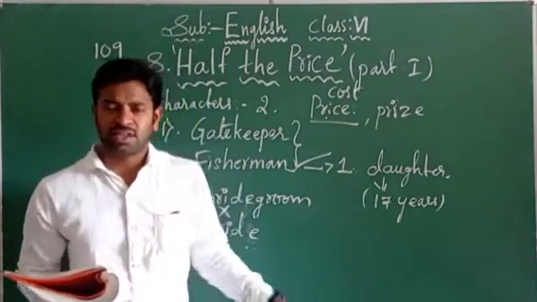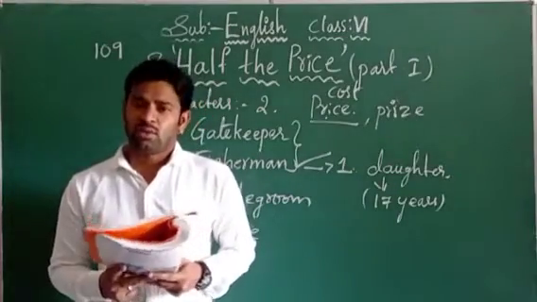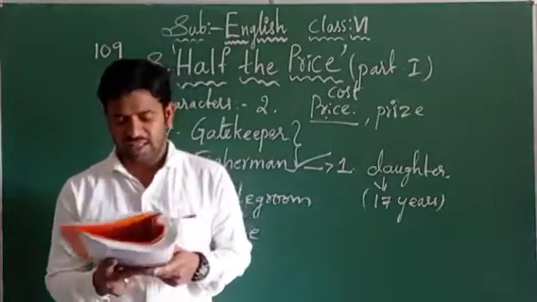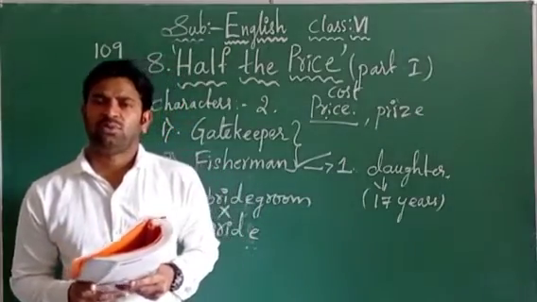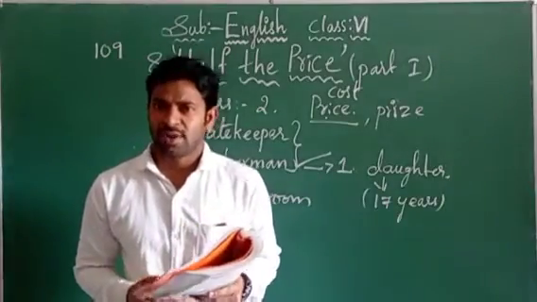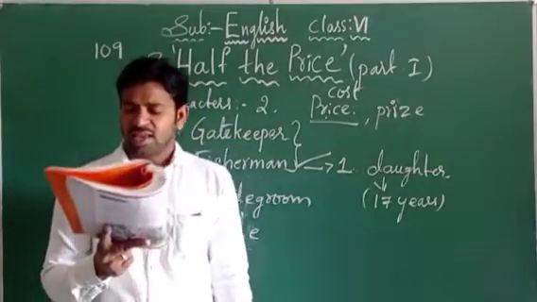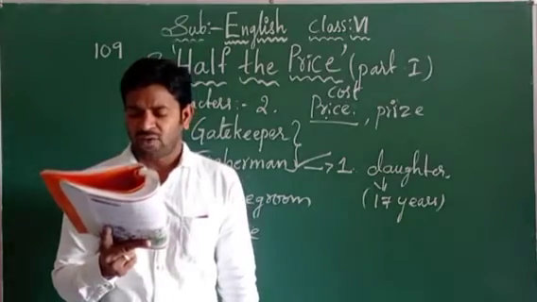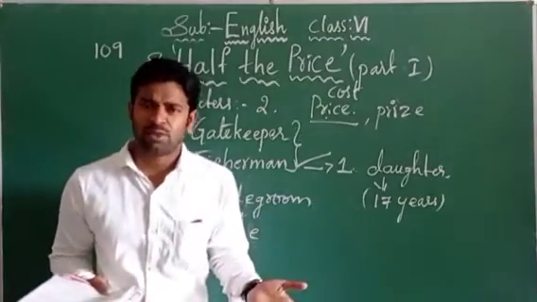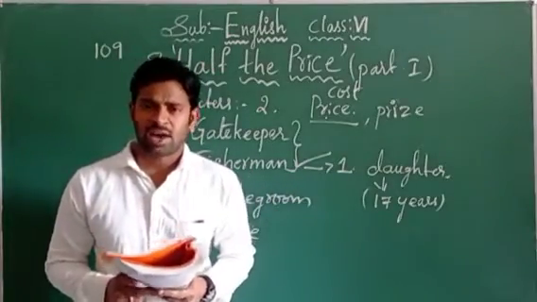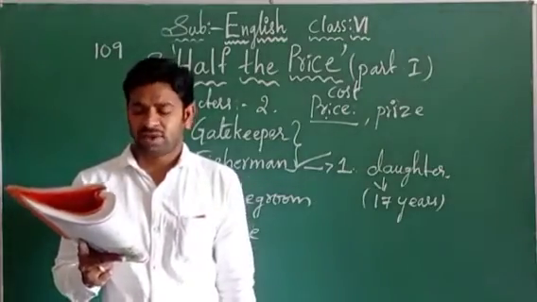When the fisherman asks, the gatekeeper tells him that the Raja will give only gold or silver. Other than that, he cannot give anything. The fisherman says, I don't know anything about that. Whatever price is going to be given by the Raja to me, I don't know. So whatever he gives, I will give half. Answer my question: will you take half of anything I get from the Raja? So lastly he is asking, I don't know whether he may give gold or silver, so whatever he gives, are you able to take half from that?